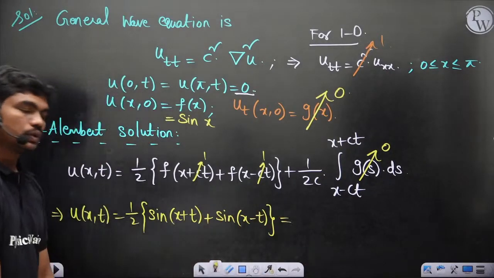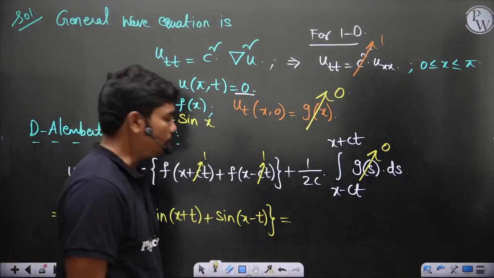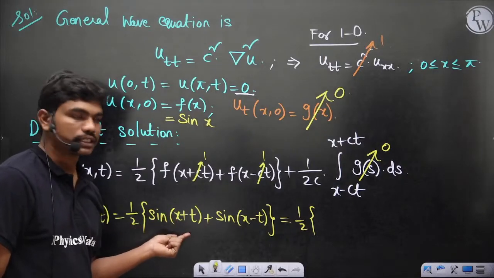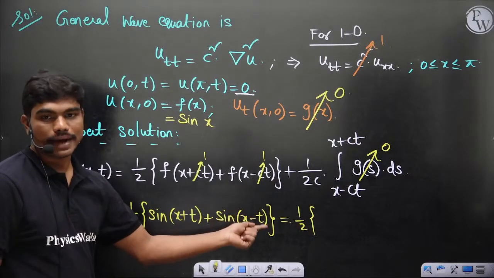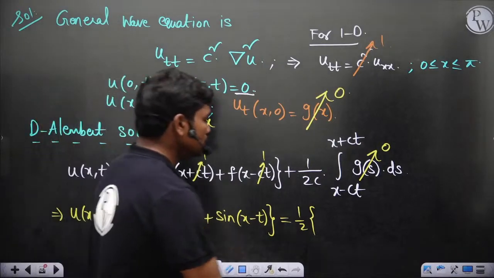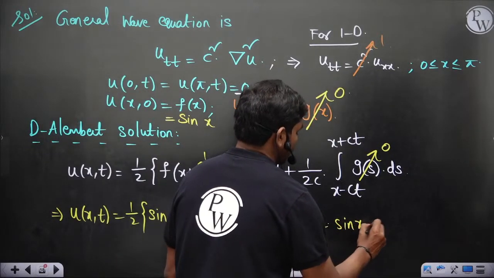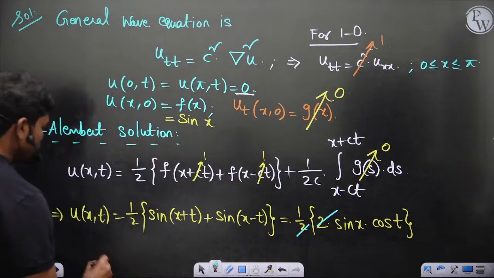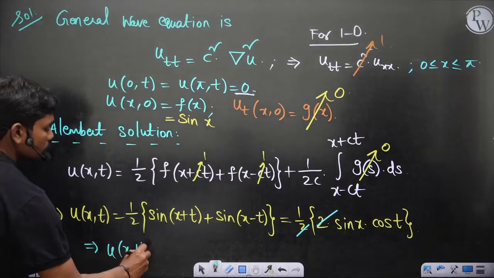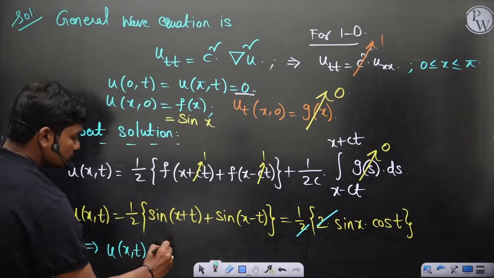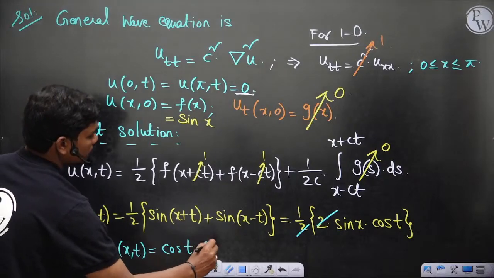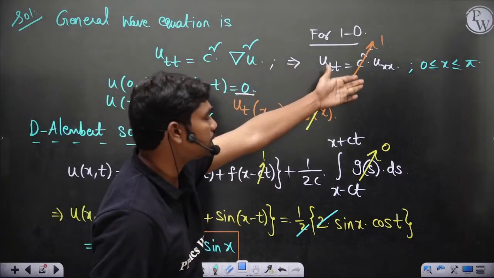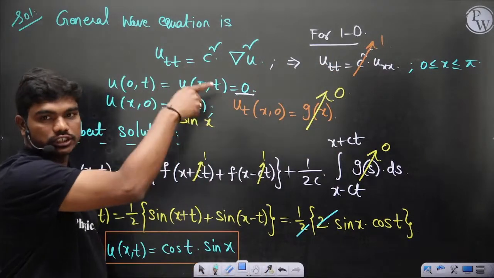Now if you simplify this, you have the sin a cos b plus cos a sin b form, so half times of sin x cos t plus cos x sin t. Similarly here, sin x cos t minus cos x sin t, so this is the sin(a plus b) plus sin(a minus b) form, so 2 times sin x cos t is what you have, and the 2 and 2 get cancelled. So the D'Alembert solution of this wave equation is cos t into sin x. This solution satisfies this equation, u_tt equal to u_xx, and satisfies all these boundary conditions, you can check.